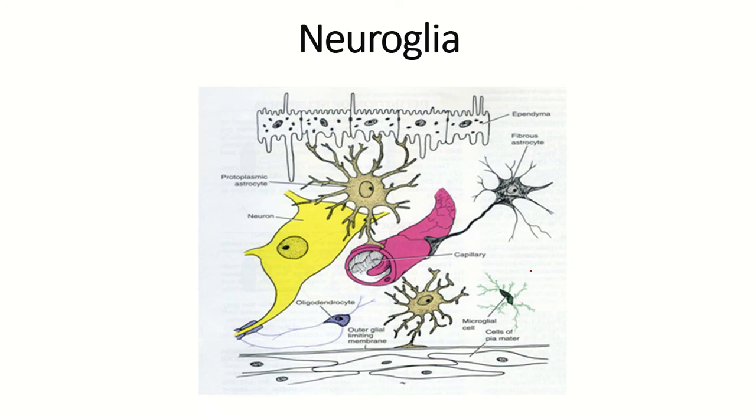In this video I discuss neuroglia in nervous tissue. This is the diagrammatic picture of nervous tissue. This is neuron and this is astrocyte, this is oligodendrocyte, this is microglia and this is ependymal cell. So these all are known as the neuroglia.